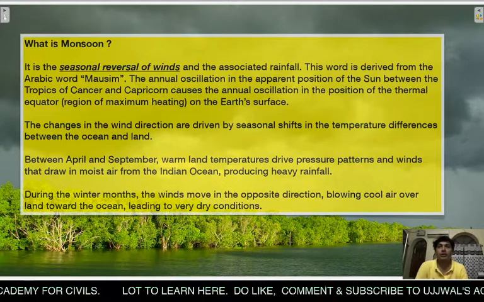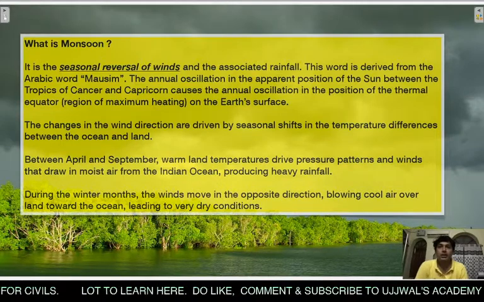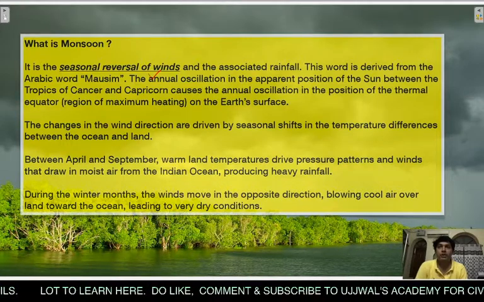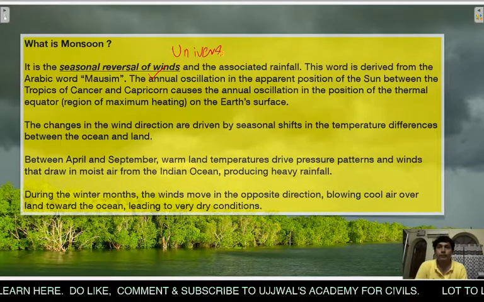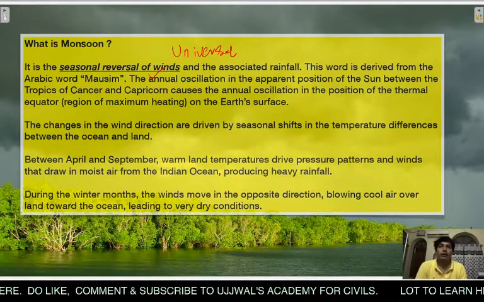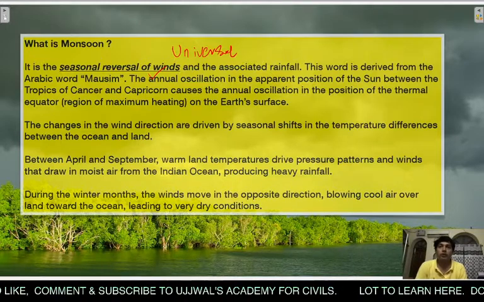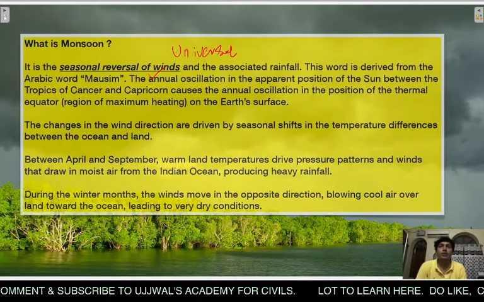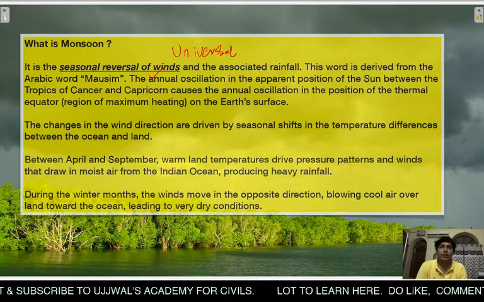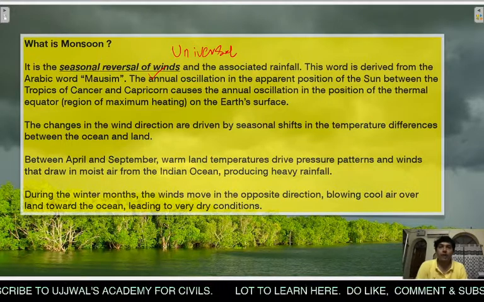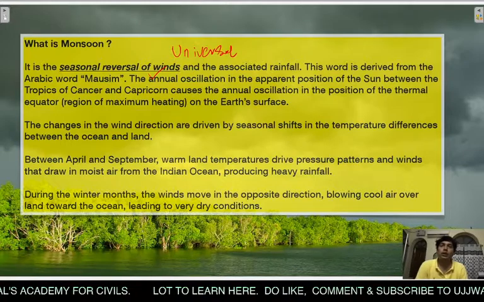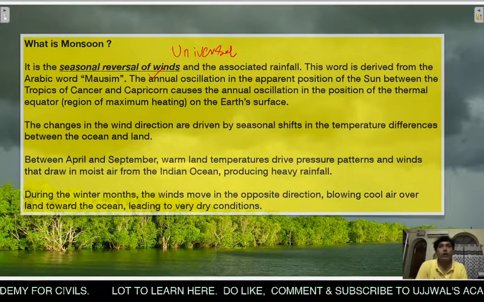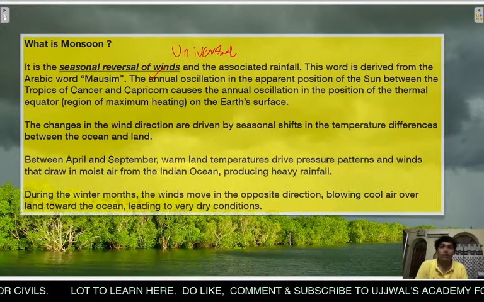जो इंडियन मानसून का जो डेफिनेशन होता है, इट इज द सीजनल रिवर्सल ऑफ विंड्स। ये यूनिवर्सल डेफिनेशन ऑफ मानसून। ओके, universal definition, and it is also associated with the rainfall patterns. That means that there is a seasonal reversal of winds and the associated rainfall. This word is derived from the Arabic word mausim. Mausim is the word which is of the origin of Arabic, and the monsoon word is derived from this particular